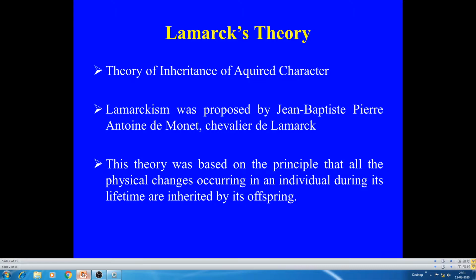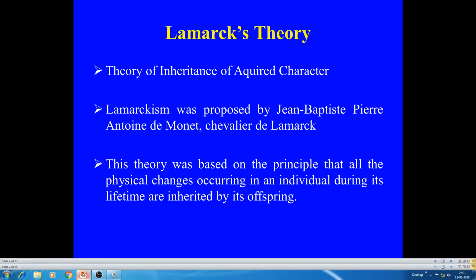Lamarckism was proposed by Jean-Baptiste Pierre Anthony de Monet, Chevalier de Lamarck. This is the full name of Lamarck.